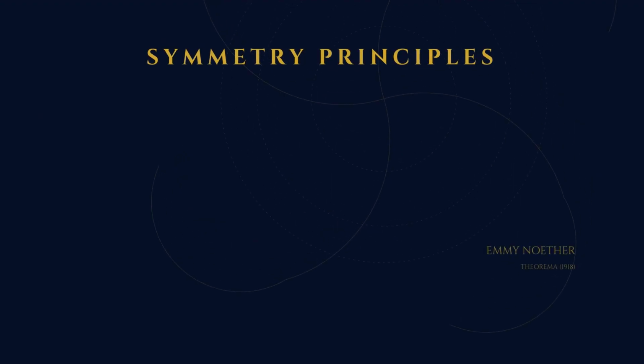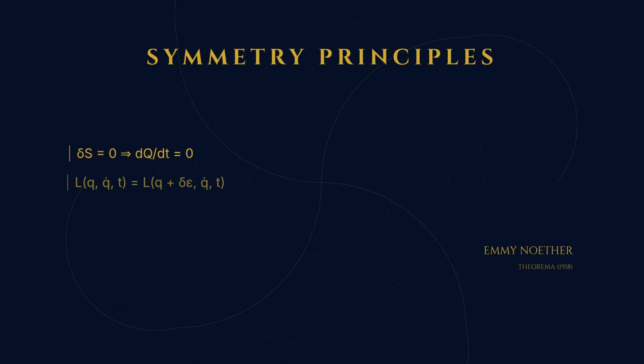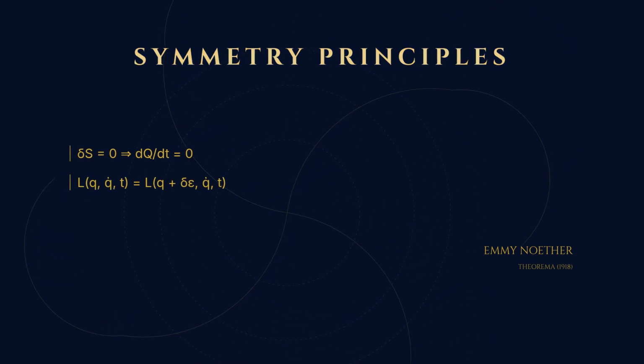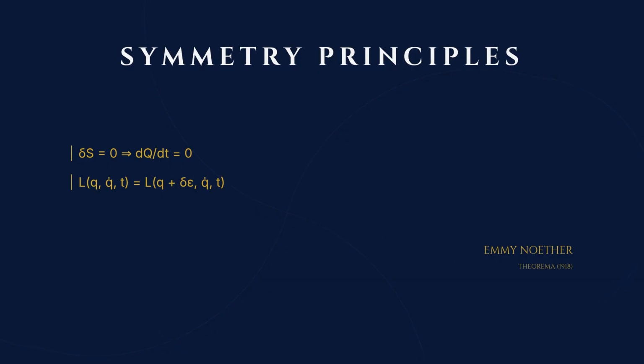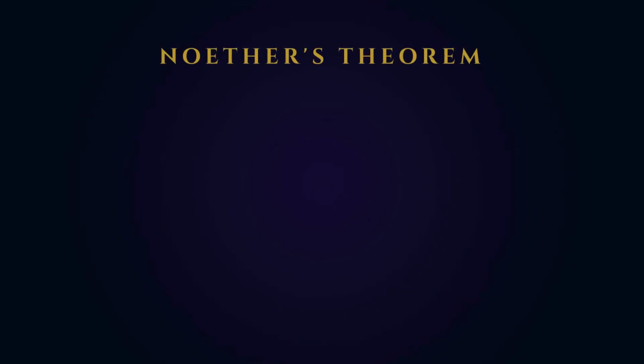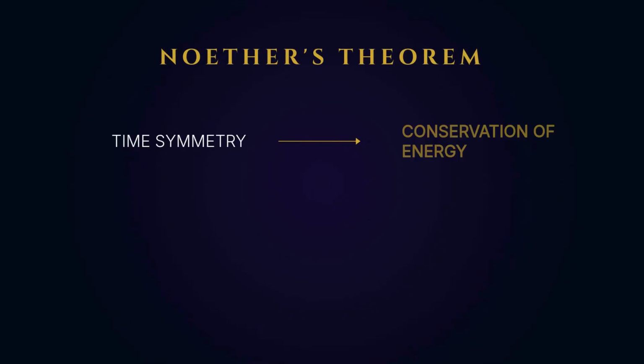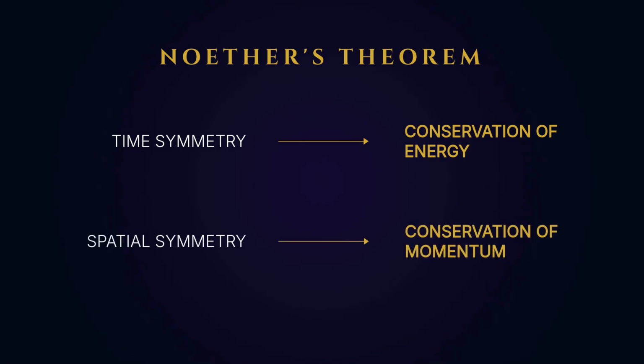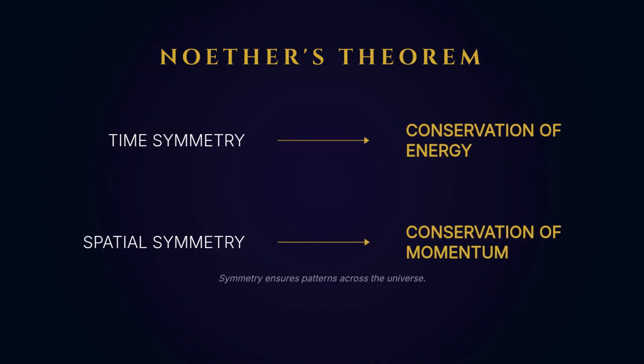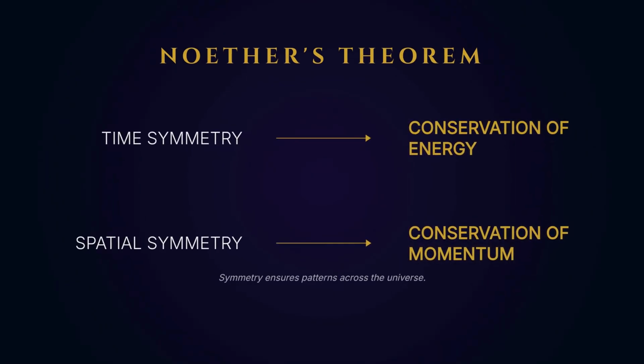We will also examine symmetry principles in physics. Emmy Noether proved in 1918 that every continuous symmetry in nature corresponds to a conserved quantity. Symmetry is the physical manifestation of correspondence. Time symmetry leads to the conservation of energy. Spatial symmetry leads to the conservation of momentum. These underlying symmetries ensure that patterns at one level are reflected at another across the entire universe.